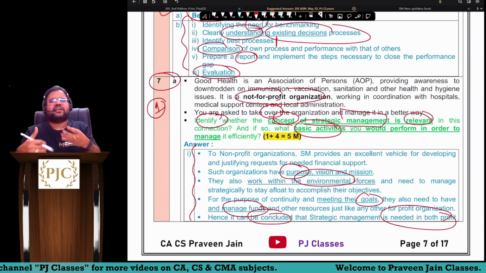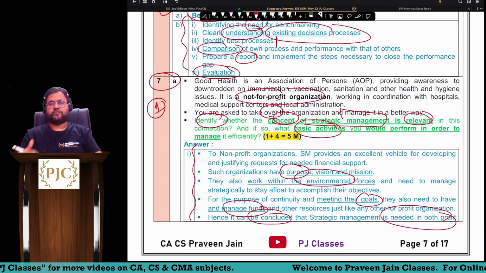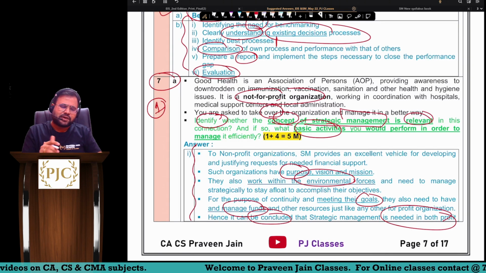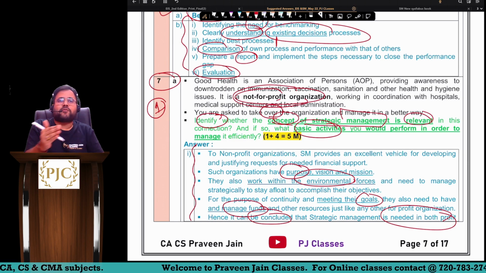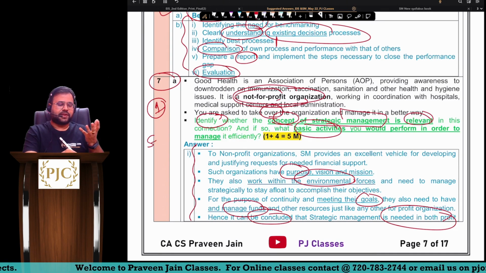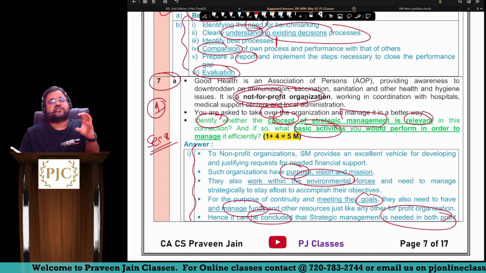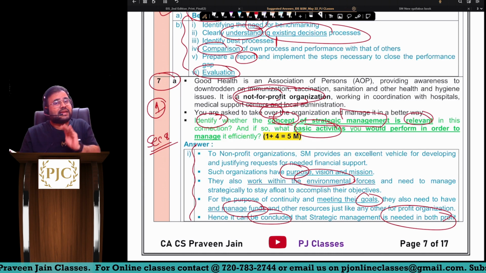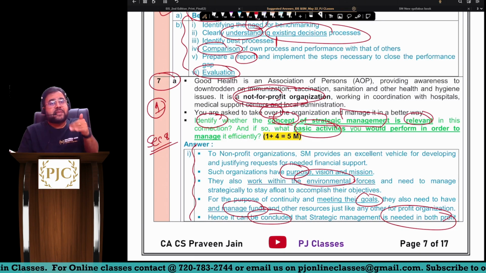So these are the various strategies which this company can follow to ensure that they are able to attract more and more people, sir. Remember, even though I use the word not for profit, that doesn't mean they can't make profits. This is simple. Section 8 company. Now, most of the students say that Section 8 company is a non-profit organization. Agreed. But remember, it doesn't mean they will not earn profit. They may earn the profit.